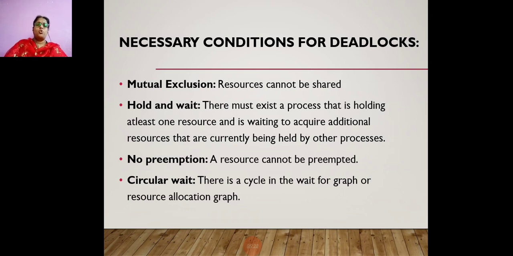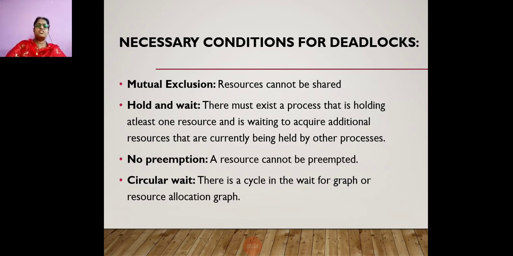Next is no preemption. No preemption means a resource cannot be preempted, meaning the resource cannot be taken away in between or aborted. Unless a process completes its execution, you cannot preempt a resource. That is the no preemption situation. Next is circular wait. If there is a circular cycle in the wait-for graph or the resource allocation graph, then it is called circular wait.